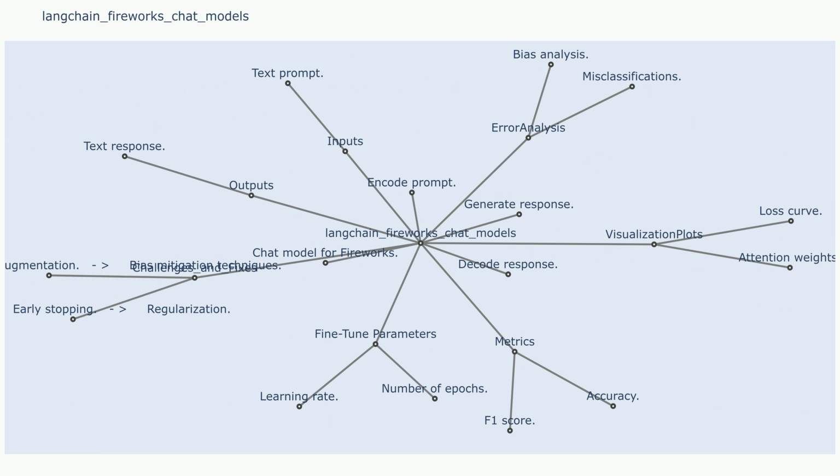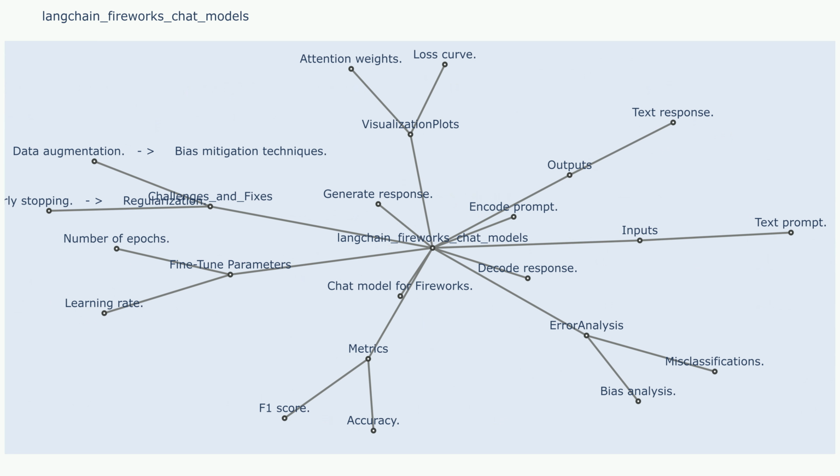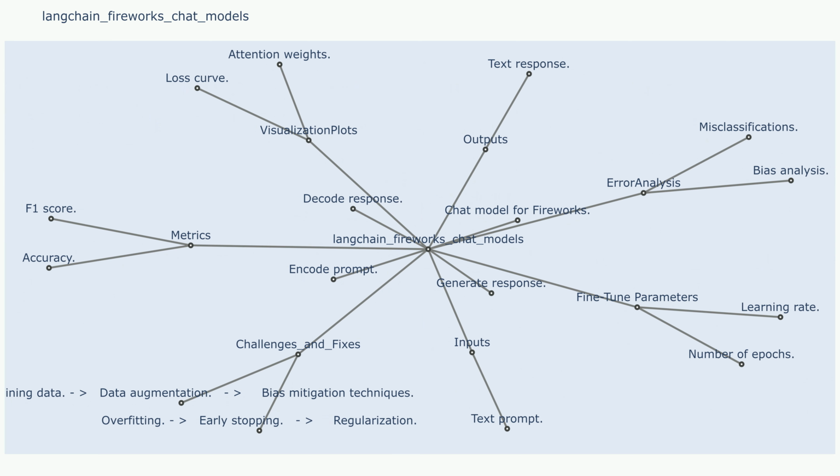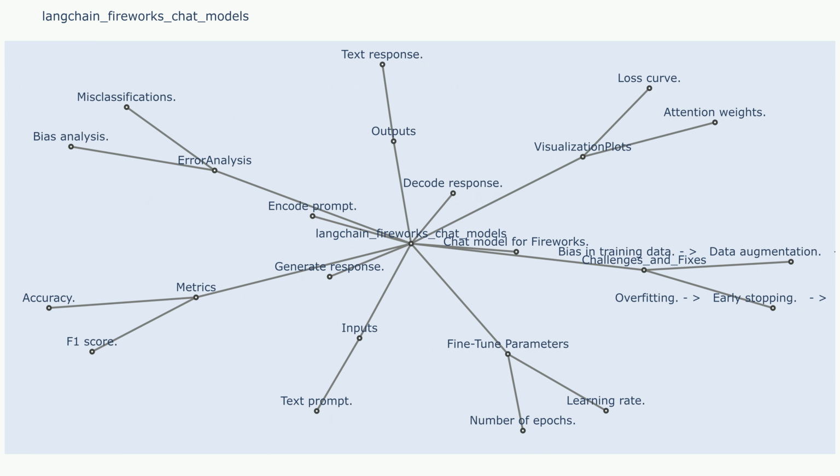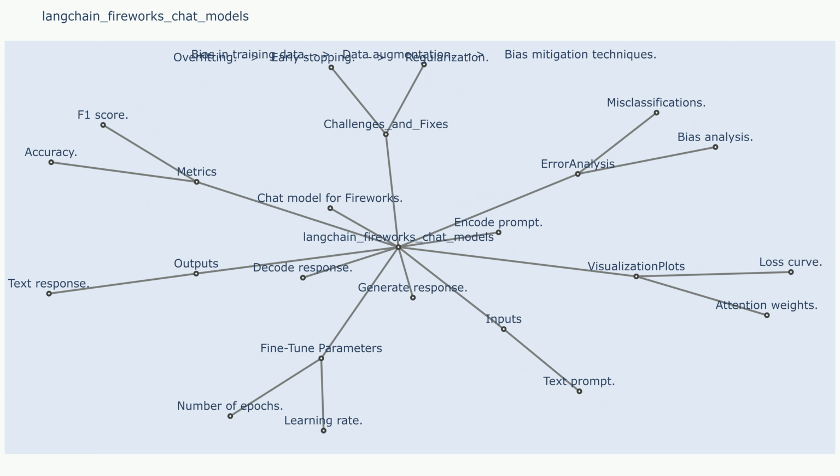Outputs. Output 1: generated text. The model outputs a creative text format, like a story, poem, script, or musical score, based on the user's prompt and context. Output 2: metadata. The model may also output metadata about the generated content, such as its genre, style, and any specific techniques used.